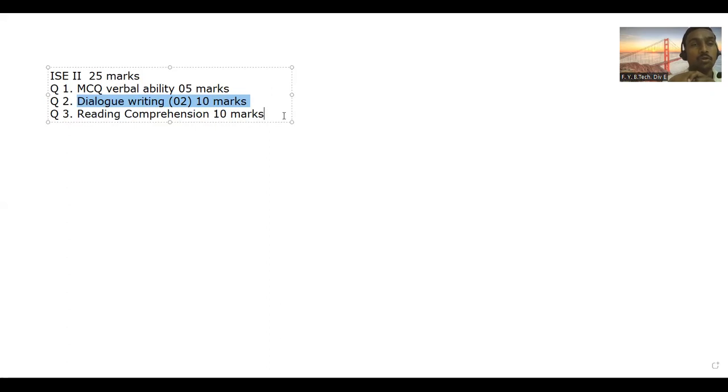Again, for MCQs, don't write only options A, B, C, D. Write full sentences with the answers. Underline the answer also. For dialogue writing, there is no need to write the questions. You just write down only the answers. And for reading comprehension also, you need not write the questions. Only answers can be written. You people have to write it on pages, make it a PDF, and upload it on the link which will be there for your ISC submission.